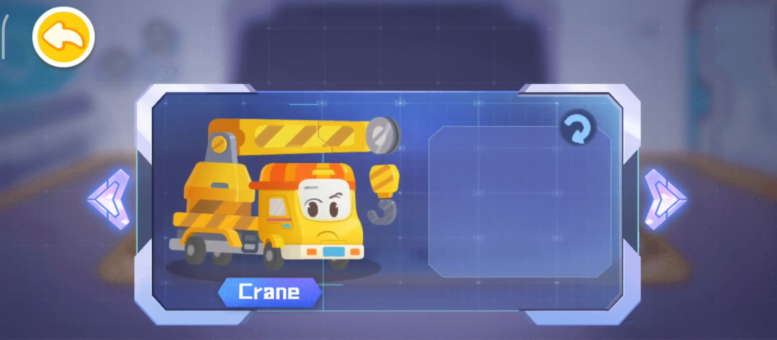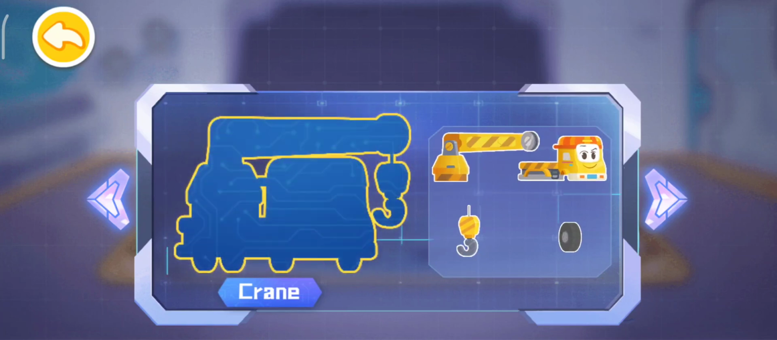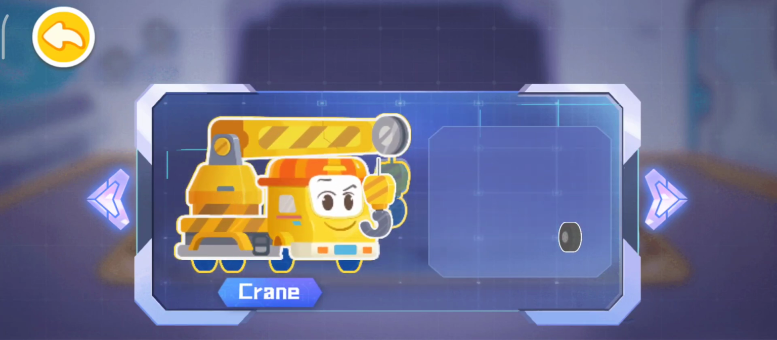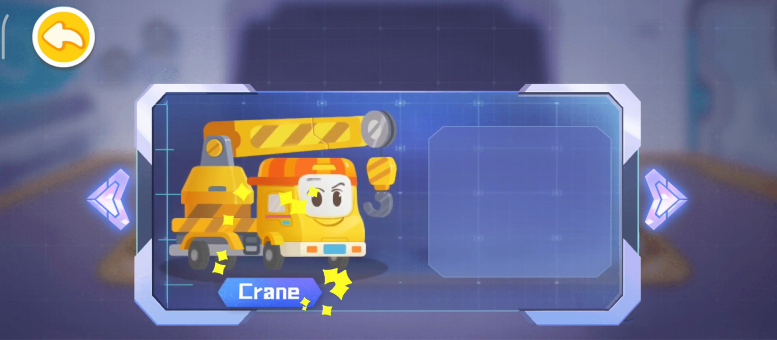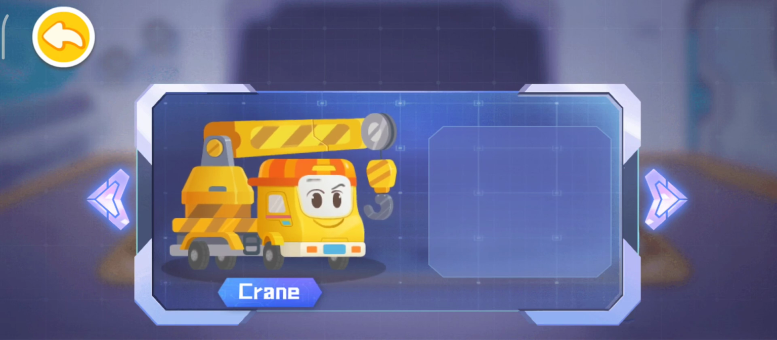Crane. I am the crane. I can lift heavy goods. Crane. Jib. Vehicle body. Lifting hook. Wheel. I am the crane. I can lift heavy goods with my long arm and flexible lifting hook.